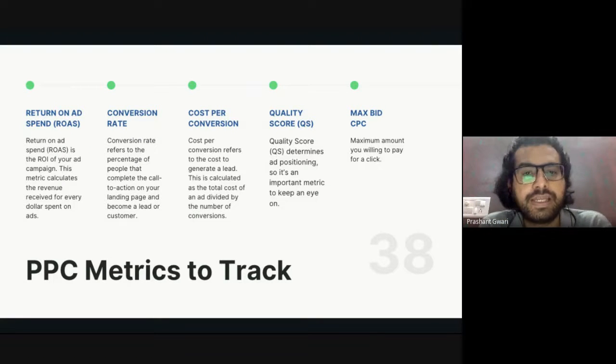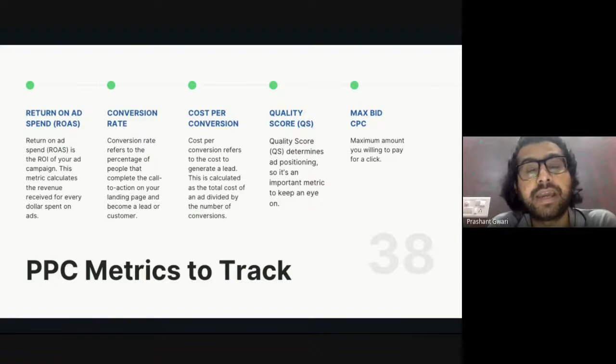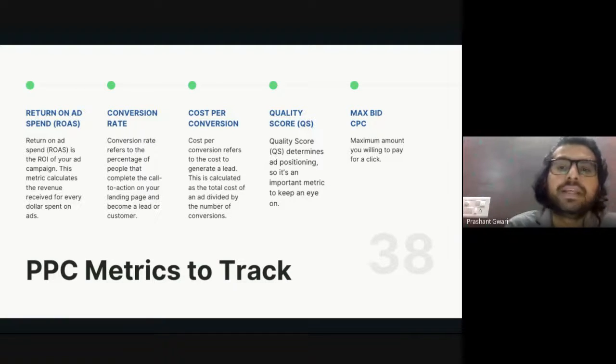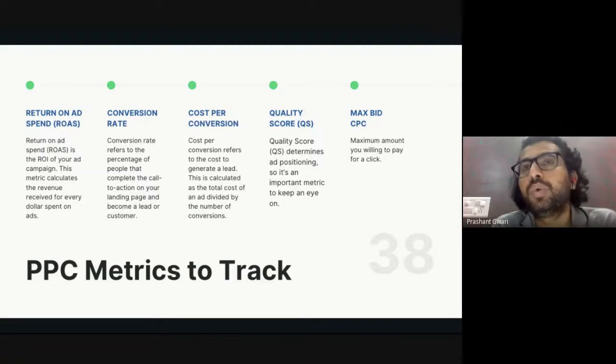Now the quality score. Quality score, you already know what a quality score is. Quality score will determine the positioning of your advertisement, first, second, third, or fourth. And it depends upon the keyword, landing page, and the ad copy. And the maximum bid is the amount you are willing to pay to rank your website for a certain or a specific keyword.